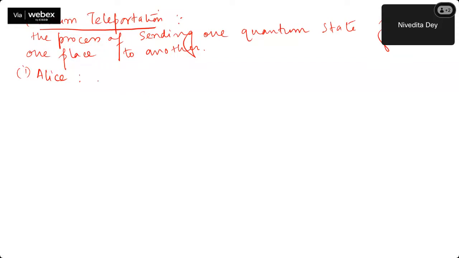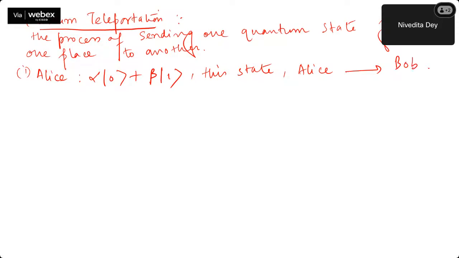Okay. So Alice has this state, say alpha times |0> plus beta times |1>. And this is the state which Alice wants to send to Bob. Right?